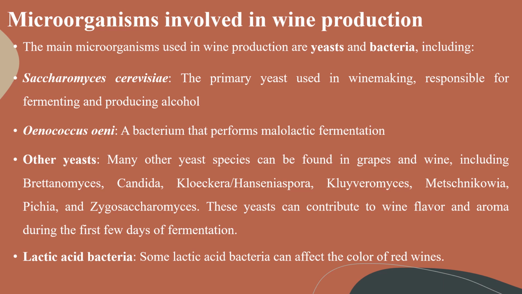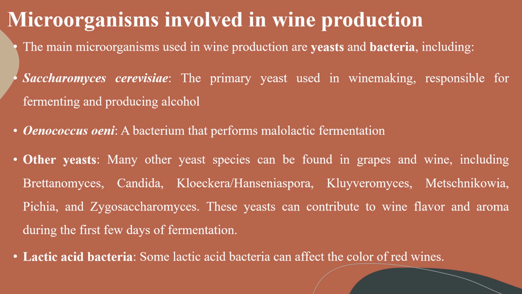Other yeast species found in grapes and wine include Brettanomyces, Candida, Kloeckera, Hanseniaspora, Kluyveromyces, Metschnikowia, Pichia, and Zygosaccharomyces. These yeasts can contribute to wine flavor and aroma during the first few days of fermentation.